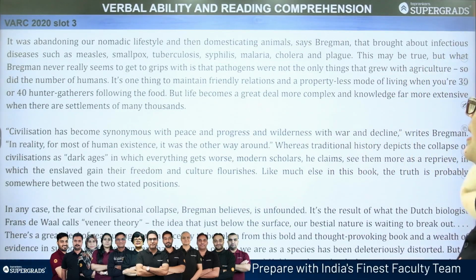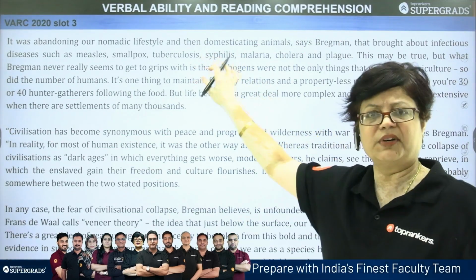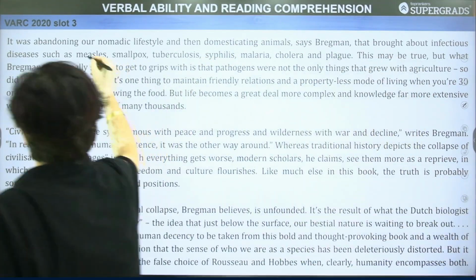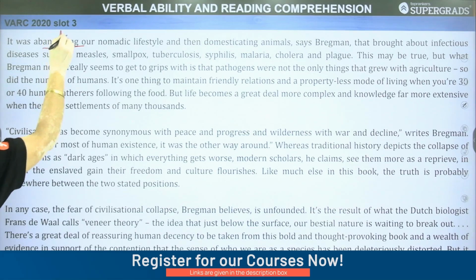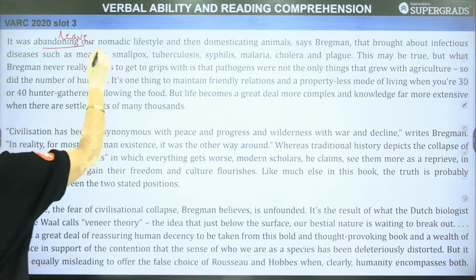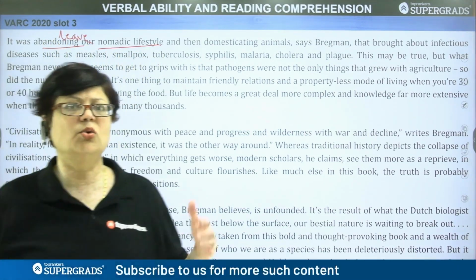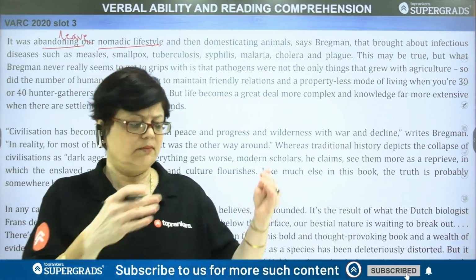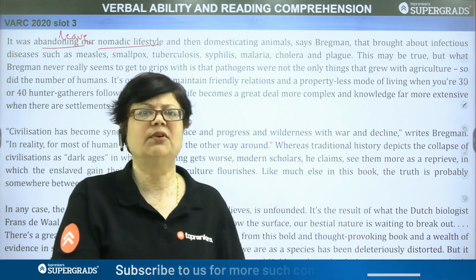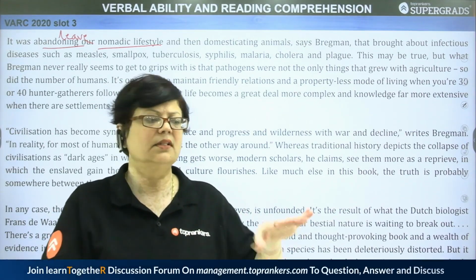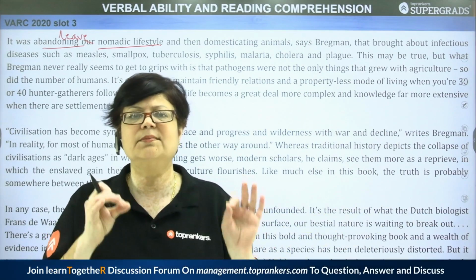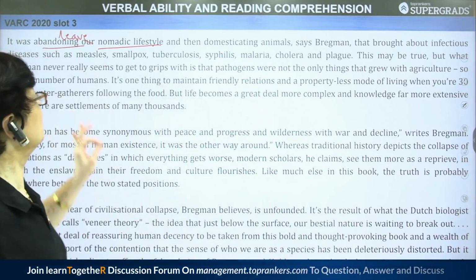It was abandoning our nomadic. Now the author goes further and says that it was abandoning. Abandon is to leave. छोड़ दिया. Our nomadic lifestyle. पहले कैसे रहते थे? Nomads, बंजारे. Go to one place, live there for some time, then again leave, then again go to. Not a permanent place of residence. This was the nomadic lifestyle.